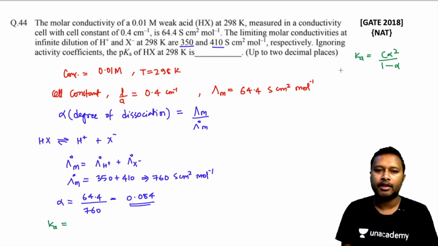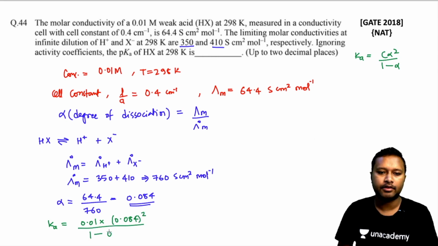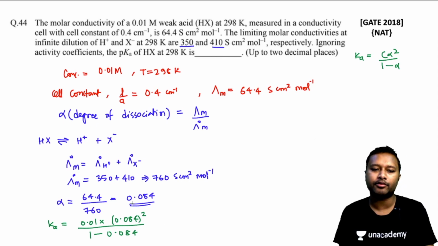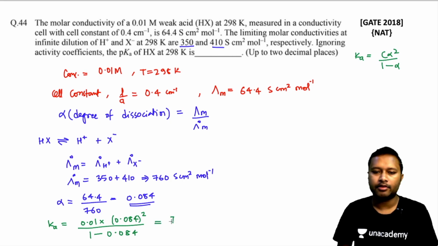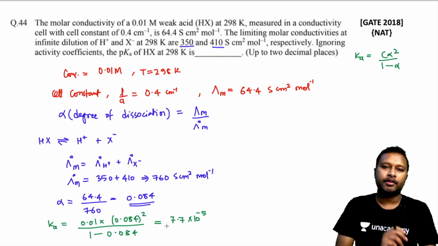Let's put the values. Concentration is 0.01 multiplied by alpha square, that is 0.084 square, divided by 1 minus 0.084. It's a simple calculation. You have to use your calculator to solve this part, and after solving you are going to get Ka equals 7.7 into 10 to the power minus 5. This is the value of Ka.